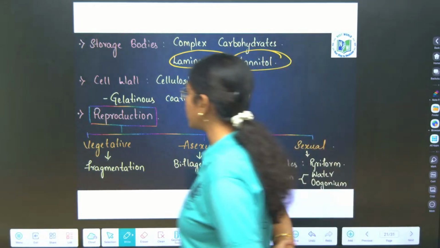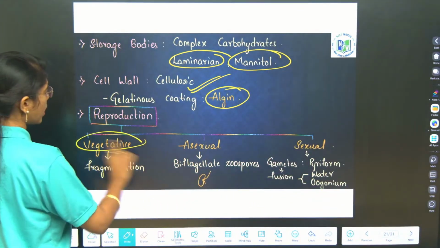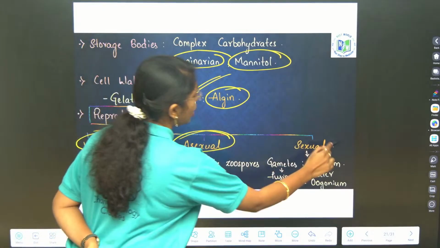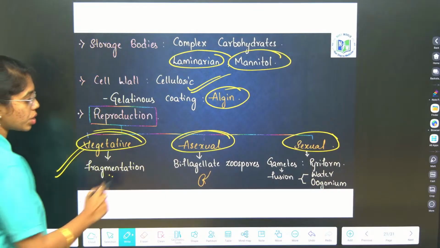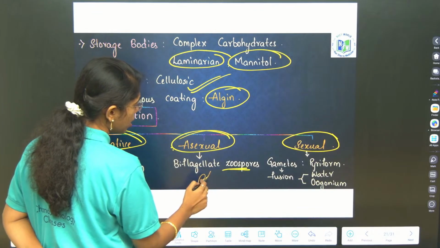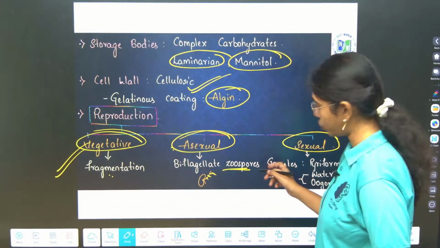Algin is the gelatinous coating. Reproduction, if you have to see, three modes of reproduction again: vegetative, asexual and sexual. Vegetative mode of reproduction is anyhow fragmentation. Asexual is by biflagellate zoospores, and sexual reproduction is by gamete fusion.